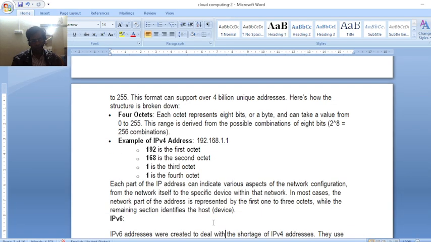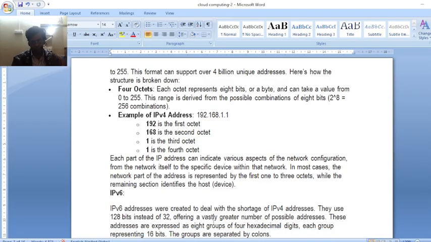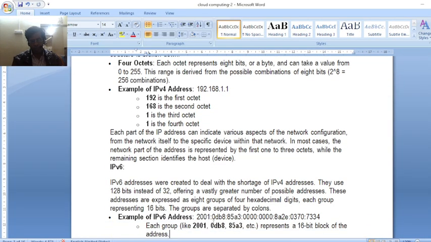Then we go to IPv6. IPv6 addresses were created to deal with the exhaustion of IPv4 addresses. IPv4 values go from 0 to 255. But how many bits are there? IPv4 is 32 bits, while IPv6 is 128 bits instead of 32 bits.